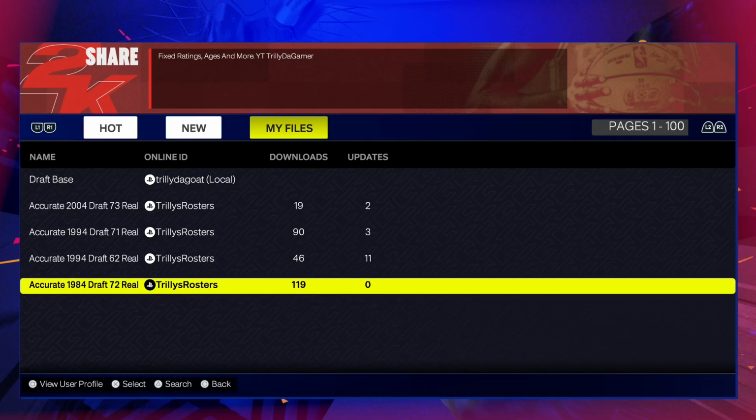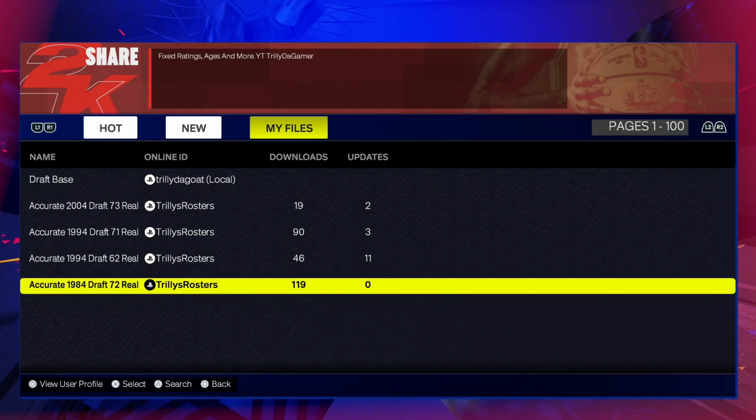So this is Trilly's roster account. This one will be used for draft classes such as 1984, 94, 2004, 2014, and 2024. That being said, we've also updated almost everything you can imagine per player. We updated overalls based on their real season counterparts. We've updated ages, heights, weights, wingspans, and we've done custom jump shots from 2004 and up.